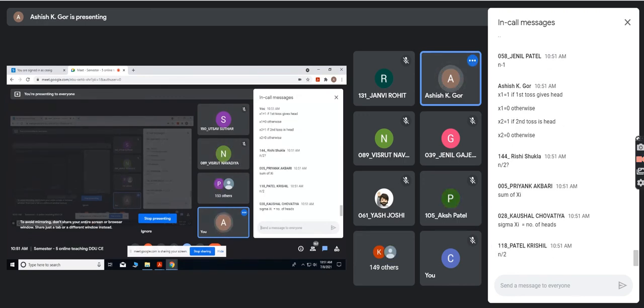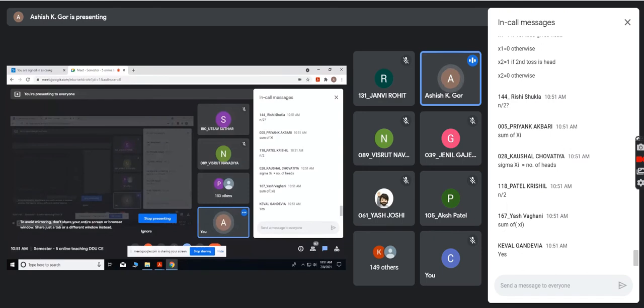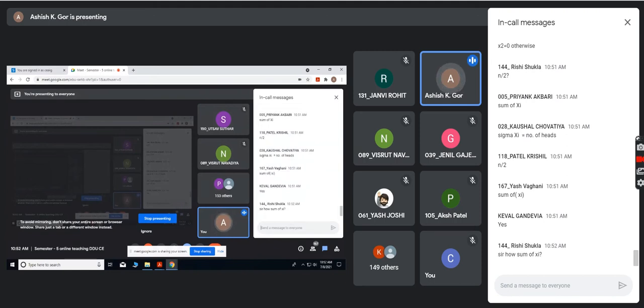Very correct, Priyanka. Everybody getting what I'm trying to say? Priyanka's answer is correct. Rishi, n by 2 is going to come, but it is not exact. Suppose I give you a coin and you toss it 5 times. Out of 5 times, somebody gets head 0 times, 1 time, 2 times, 3 times, or 4 times. It's a random variable. So the sum of Xi.